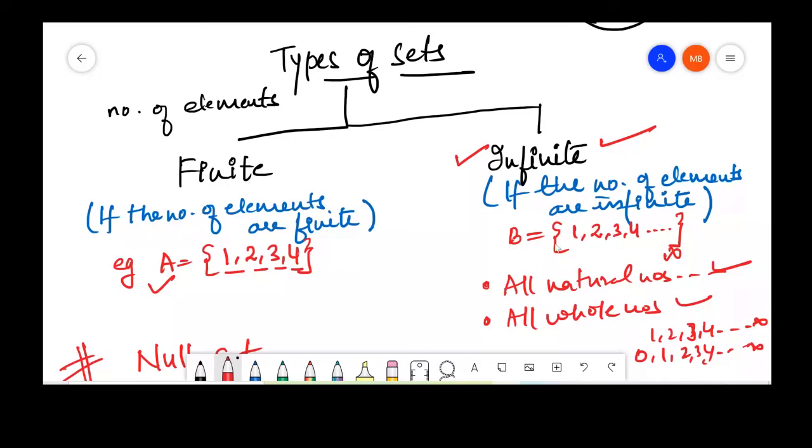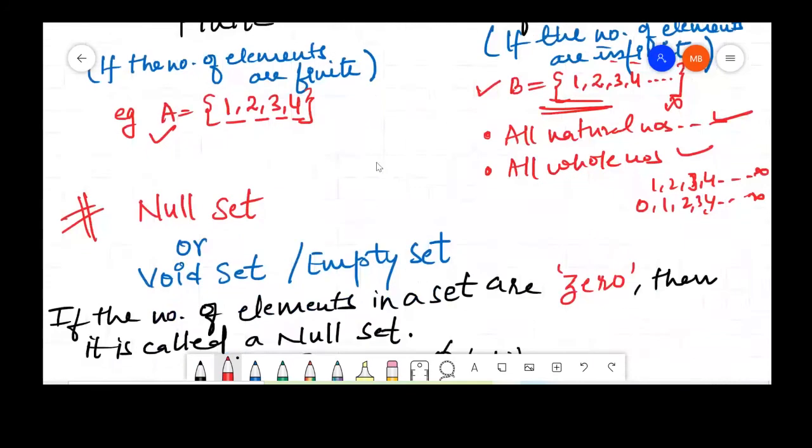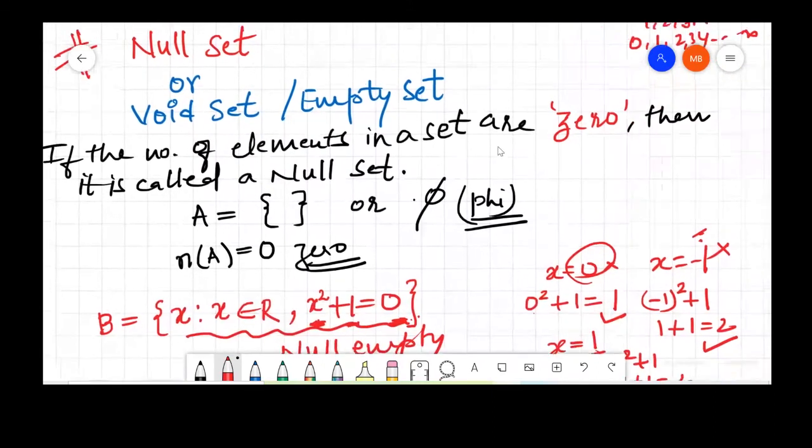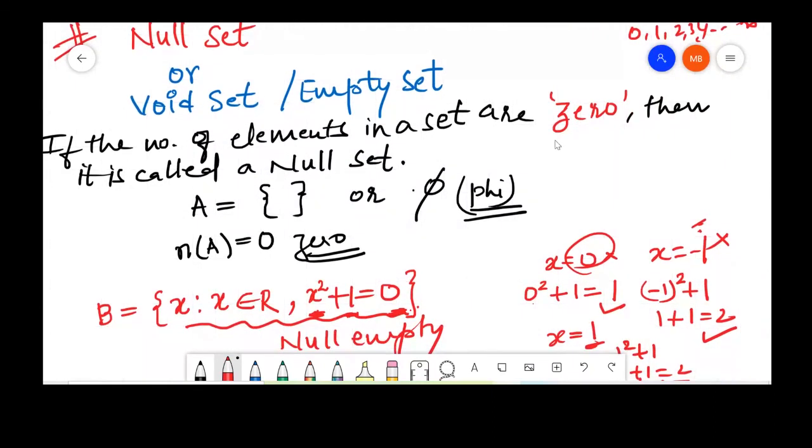Whereas B is equal to 1, 2, 3, 4 and it goes on. Basically this is the set of all natural numbers, so we know that this is infinite. This is an example of an infinite set. Similarly, the set of all whole numbers is also an example of an infinite set. Null set, or empty set, or void set. A set will be called an empty set or null set if the number of elements in this set is 0.